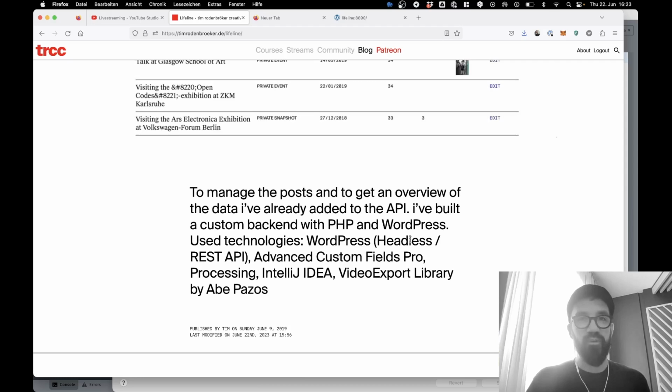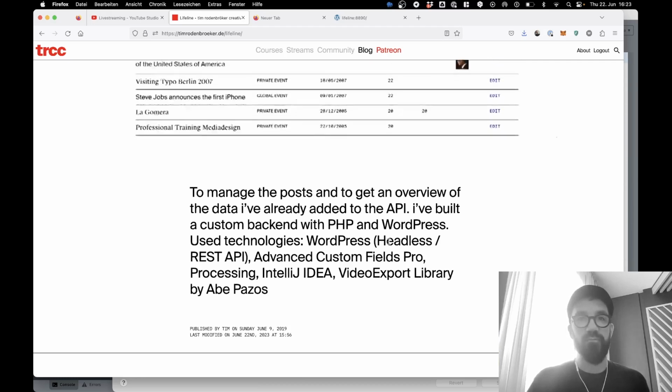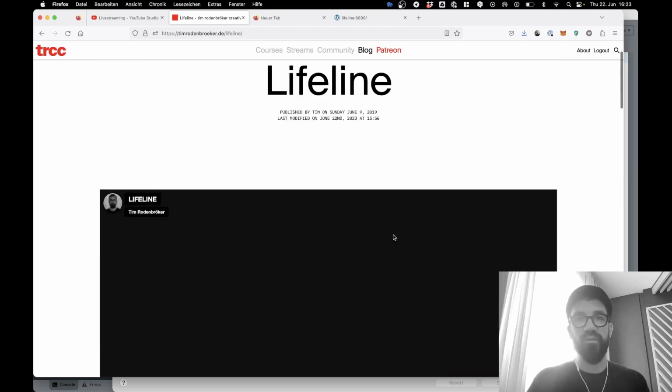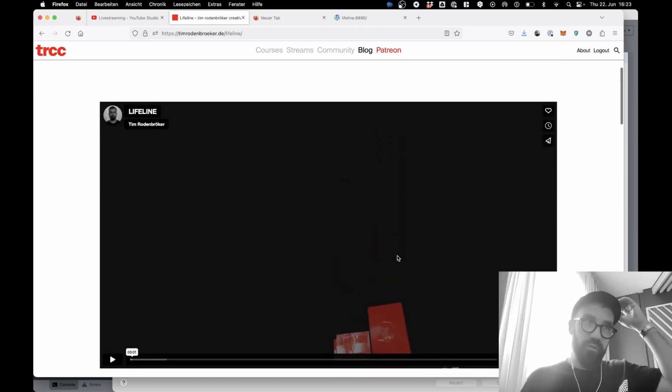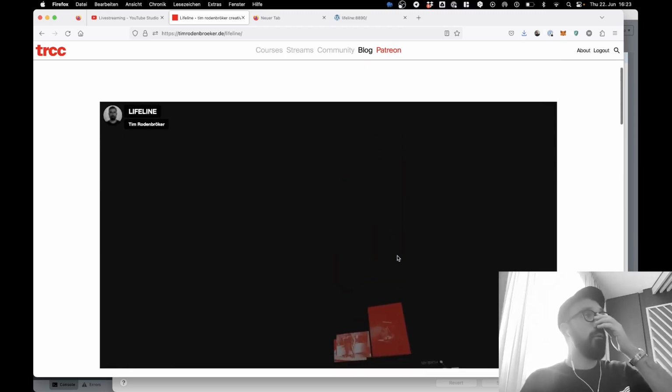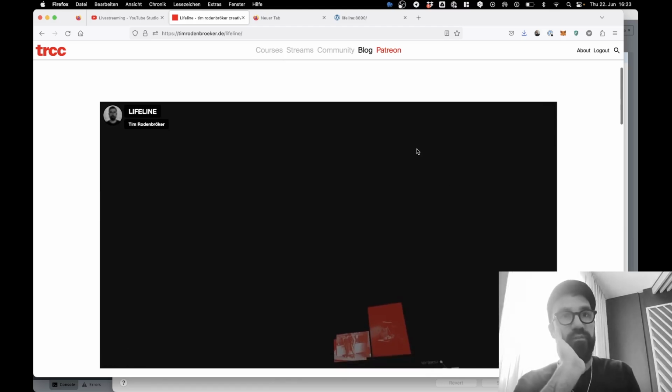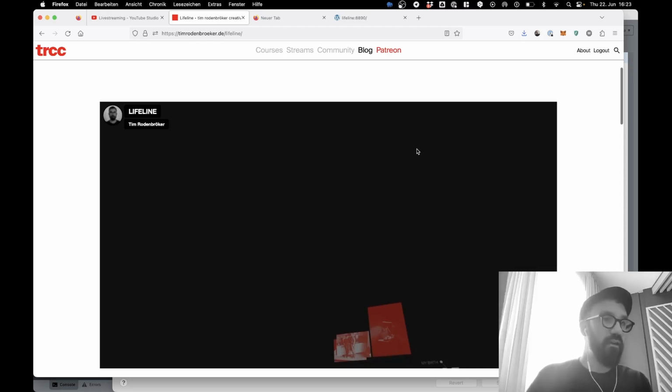That's why I decided to create a prototype in a very simple way with Processing, not this super over-engineered way we created it here. We used IntelliJ, and that was so weird. WordPress is really heavy. Advanced custom fields. We created a headless REST API for WordPress, and there was too much tech in the background. So it can be much, much easier. We will use Google Sheets for the data, and I already prepared it. And we will use Processing to import that data. And actually, we can start now.